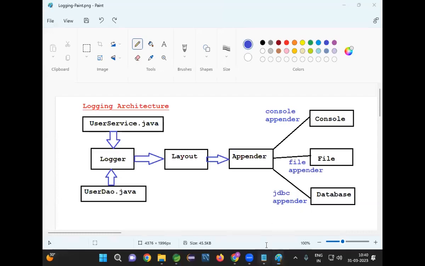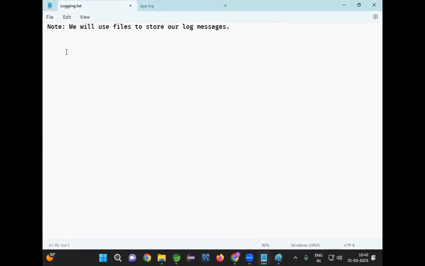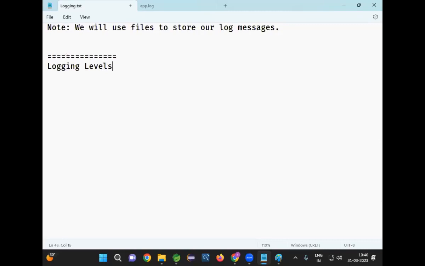Good. Next one, we need to understand logging levels. There is a concept called logging levels available. Currently, what logging level have I used? I have used logging.info. There are several logging levels available in the project. The first one, logging level: there is a level called trace, a level called debug, third is info, fourth is warn, fifth one is error and the sixth one is fatal. These are called logging levels.